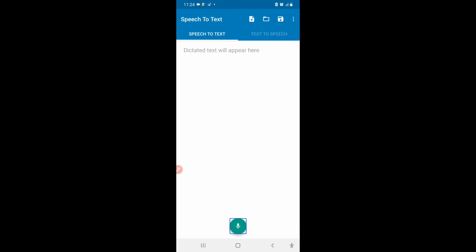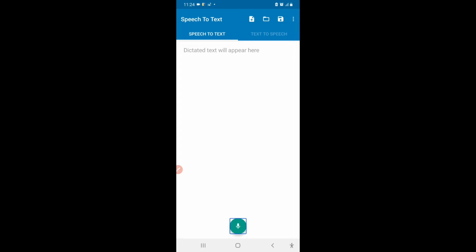Like it says unlabeled, Louie also says unlabeled, but Louie says button or unlabeled button. TalkBack does the same thing, but in TalkBack we can open the local context menu or the TalkBack menu and add a label to the unlabeled button and make it accessible. But in Louie, we cannot do that.